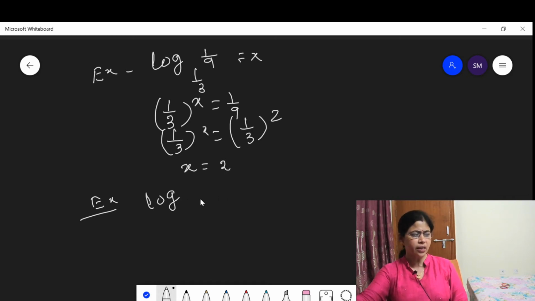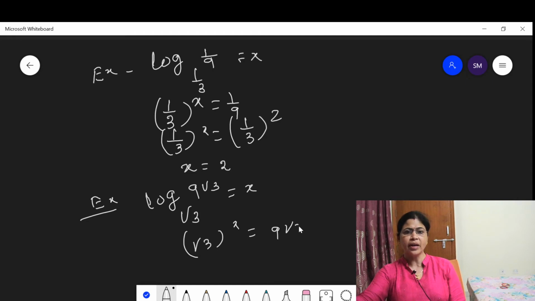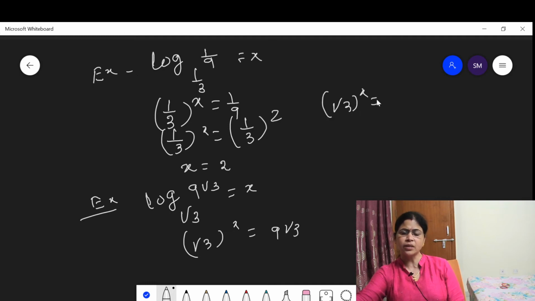Here the question is given log base root 3 of 9 root 3 is equal to x. Here you have to find out the value of x. This shows that root 3 to the power x is equal to 9 root 3. Then here look, root 3 to the power x is equal to 9, which can be written as 3 square into root 3.